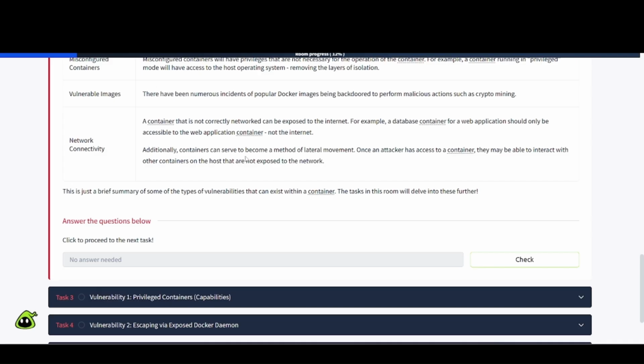Additionally, containers can serve to become a method of lateral movement. Once an attacker has access to a container, they may be able to interact with other containers on the host that are not exposed to the network. This is just a brief summary of some of the types of vulnerabilities that can exist within a container. The task in this room will delve into these further.